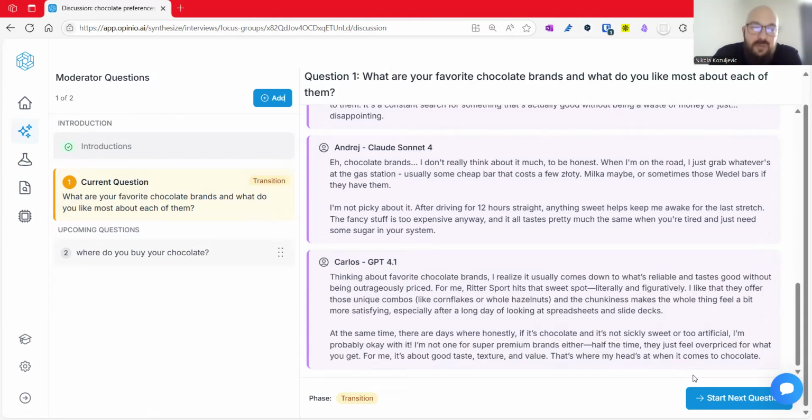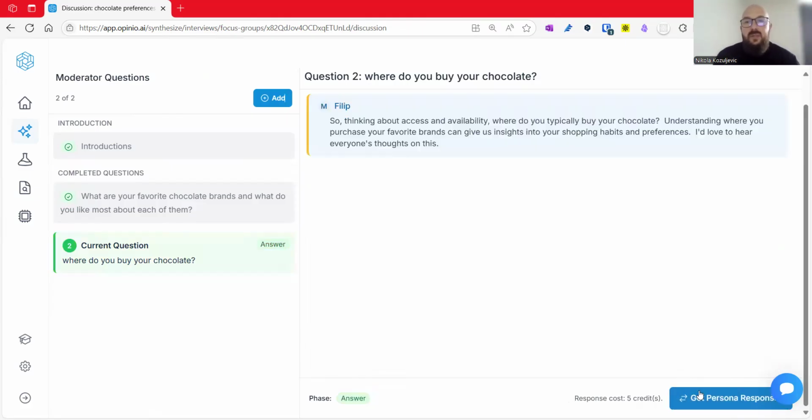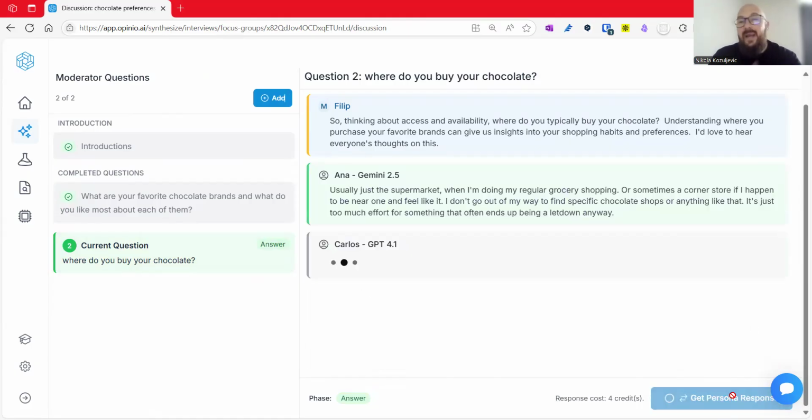Of course, you need to build personas that fit best the purpose of the focus group and best your goals of the research. But I will just use this example so you can see the actual potential of this. And then you can have multiple questions and you have these personas answering and giving feedback, giving the loops, and you can ask questions again to emphasize something, and it will work fine.